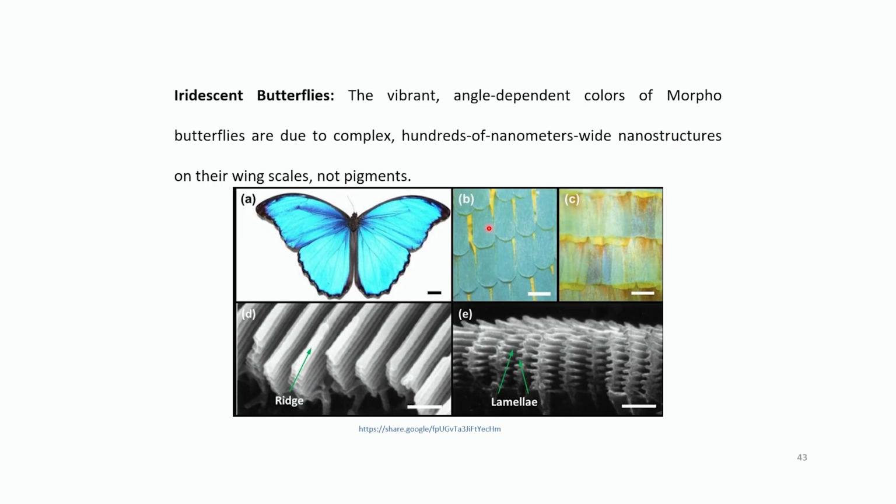That is the wing scale. This image shows the butterfly, and that is the wing scale, and then we zoom into that. These are the lamellae. These are the nanostructures present inside this butterfly, and because of these complex structures it reflects light differently, and so it appears so vibrant in color. These are not pigments, these are nanostructures.